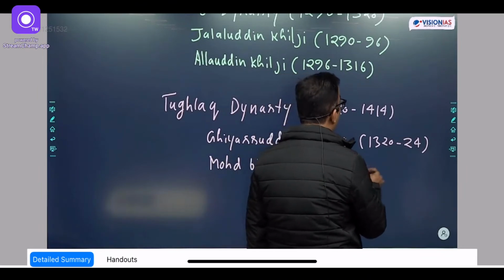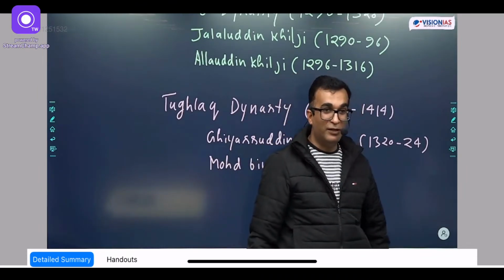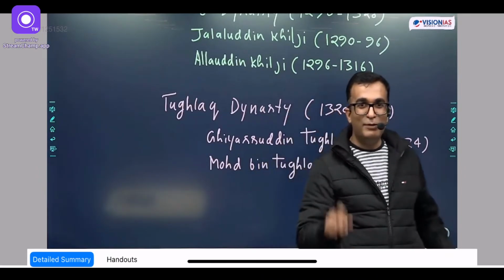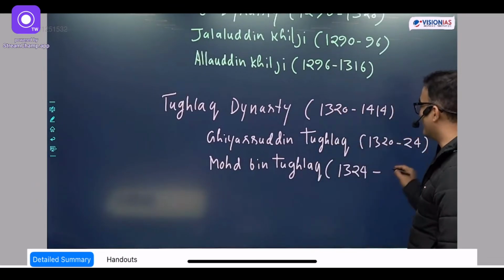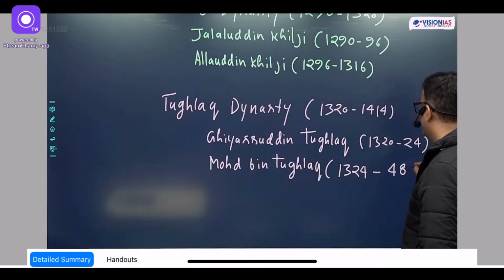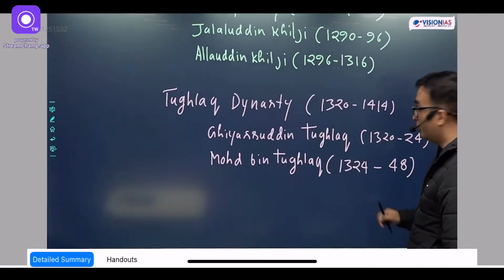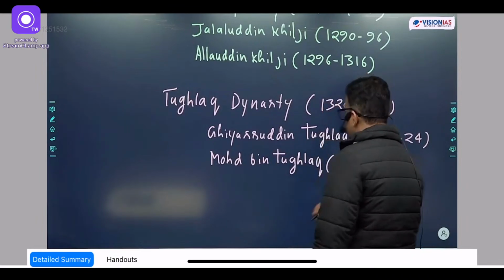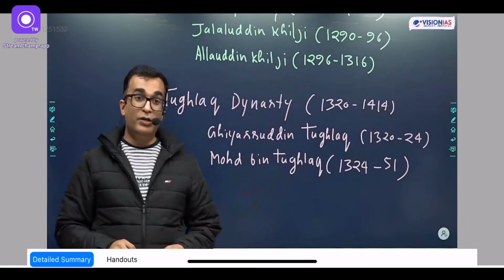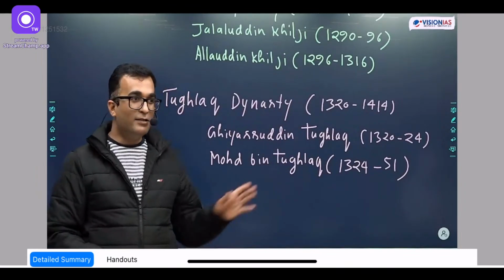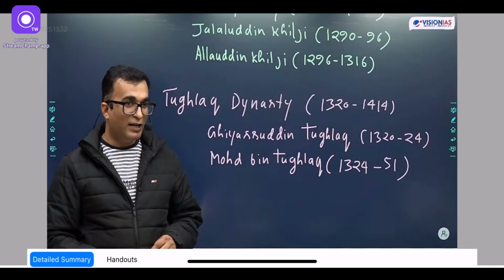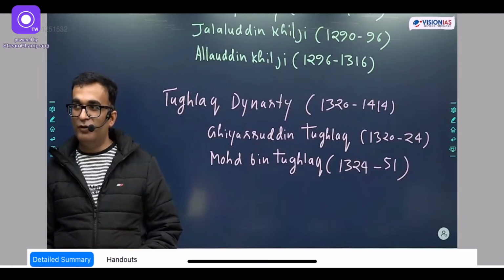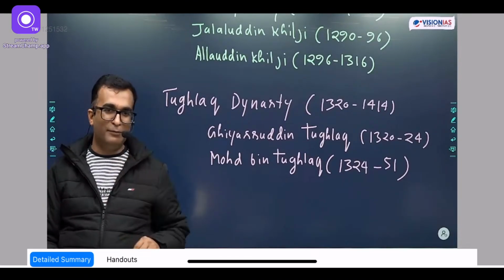I believe that if there had not been Muhammad bin Tughlaq, medieval history would not have been interesting. It is because of him that it is a very interesting phase. His rule was from 1324 to 51, full of events, and this is the time when Ibn Battuta came to India. Ibn Battuta wrote a book known as Rehla, in which he mentioned his observations about Muhammad bin Tughlaq.